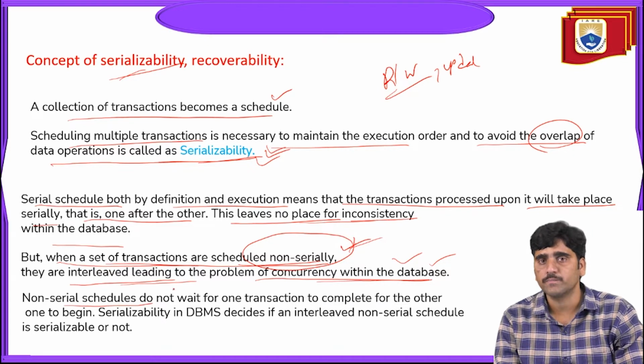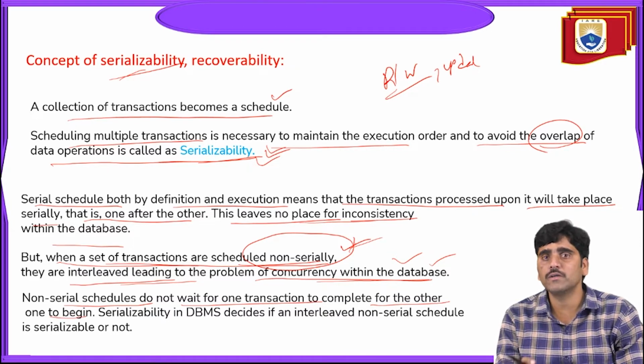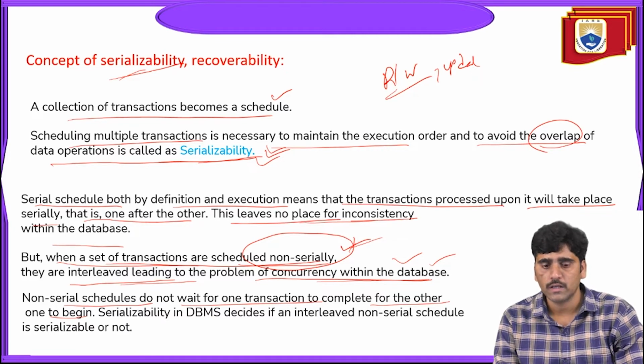Non-serial schedules do not wait for one transaction to complete for the other one to begin. Other transactions do not wait until the first transaction is executed. All the transactions are executed at the particular moment of time. That is the non-serial manner.